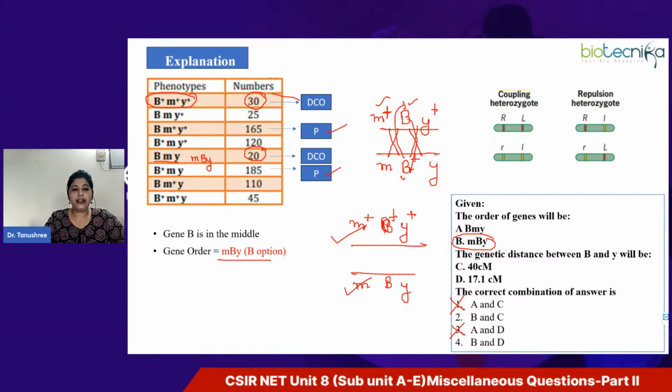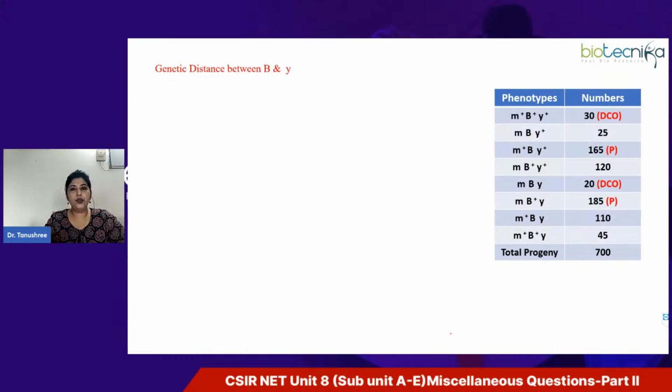Now you have to find out the distance, right? Once we determine the gene order, I told you, you have to rearrange the sequences. So these are the rearranged sequences. I have written it in correct gene order. Now the distance is calculated based on recombination. By calculating recombination frequencies, we can find out the distance.